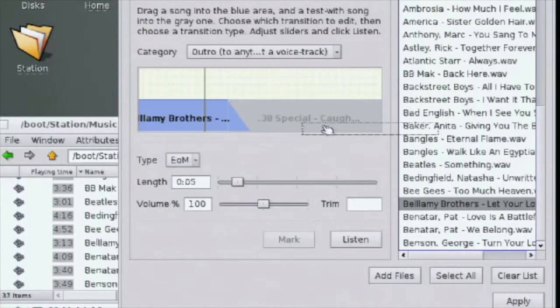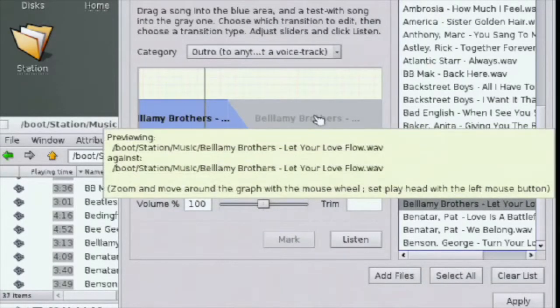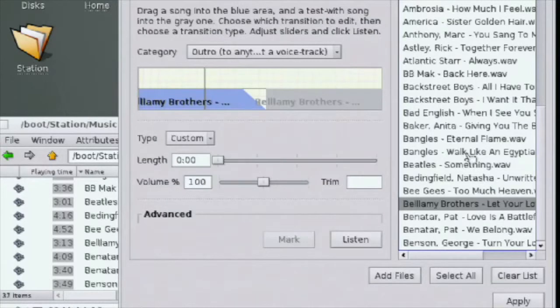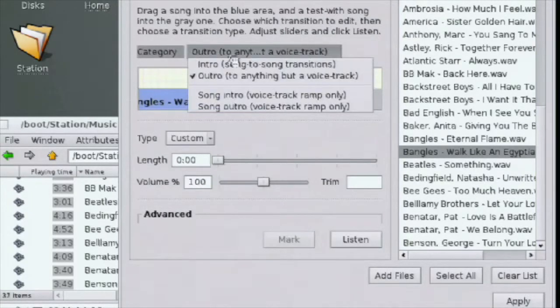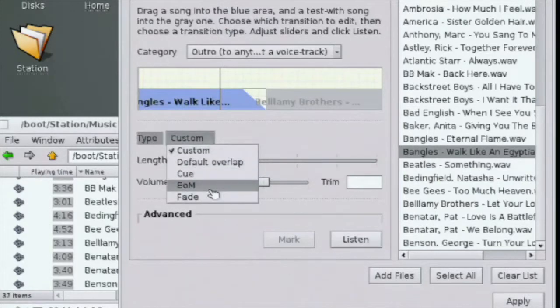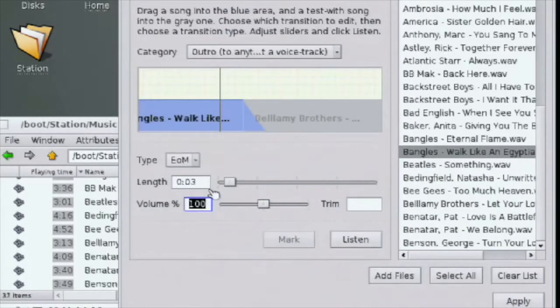First, and we only have to do this once, we choose a song we want to use as our test with song. That gets dropped into the gray area. And then we start clicking on individual songs in our list. We choose the outro to anything but a voice track option and the transition type EOM. Let's start with a transition time of about 3 seconds and see how that sounds.